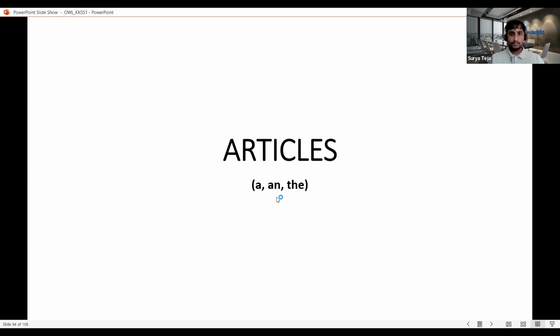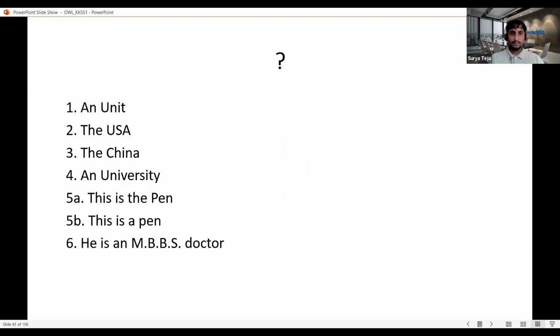So the articles which you know are a, an and the. These are the three things. So far what we have done is we have covered the topic and then we went on to the examples. So today I am actually going to show you some of the examples, and then we'll get into the topic just to understand things. Here I have noted down some of the examples, and we'll see if they are right or wrong, and then we'll get into the topic.